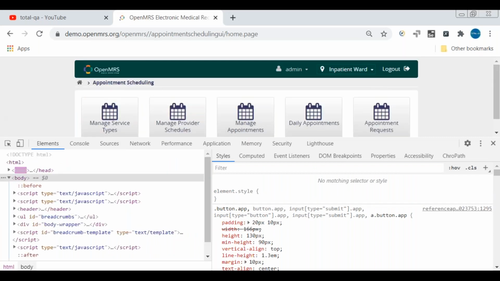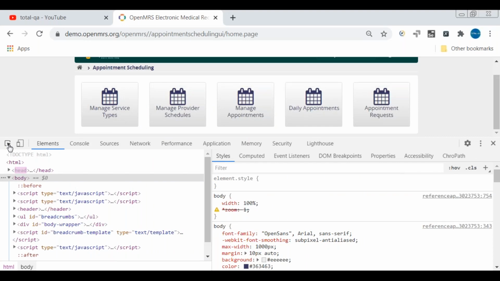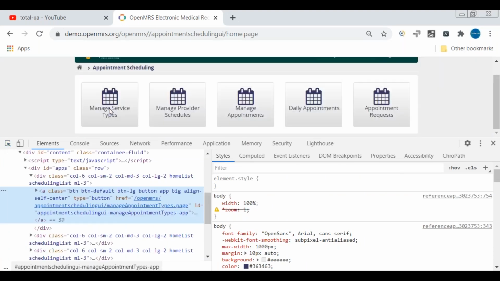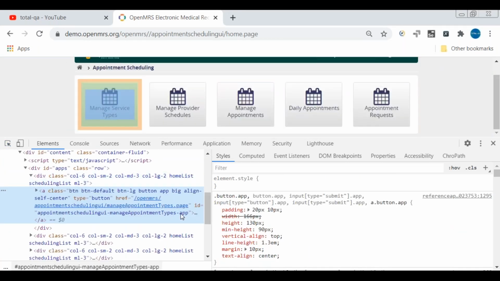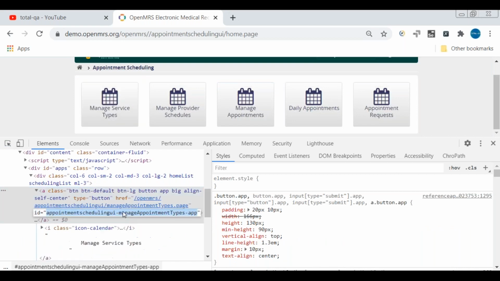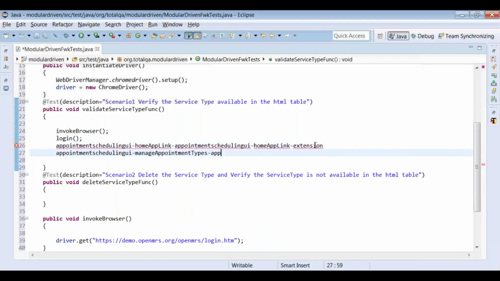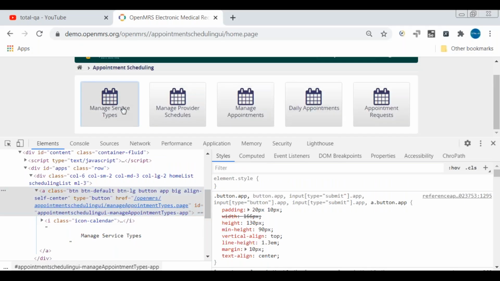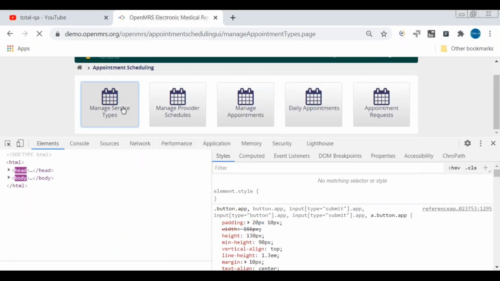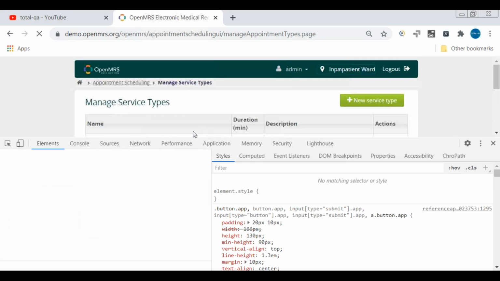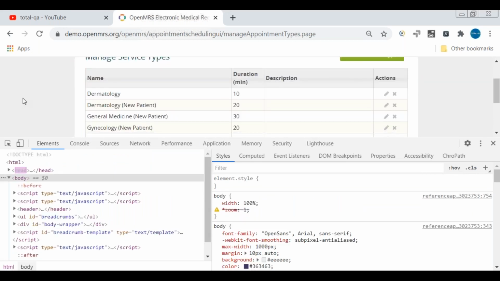Then I have to click on manage service types as part of the functionality. Just try to click on that. You will identify the ID of the service types. Once you click on manage service types, you will navigate to the service types table. Then we have to write a logic whether the service type is available in this table or not.